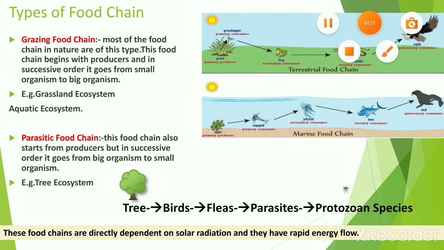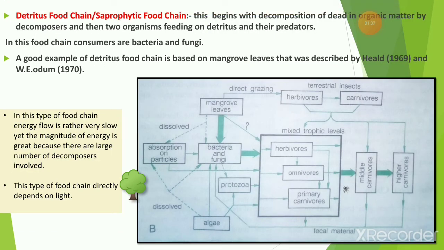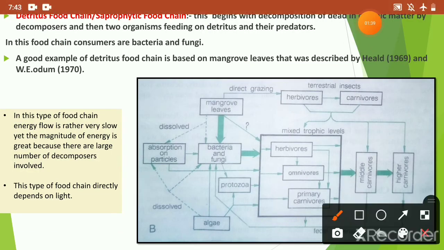Now let's note one important point about these food chains. These food chains are directly dependent on solar radiation and they have rapid energy flow. The third type of food chain is the detritus or saprophytic food chain.